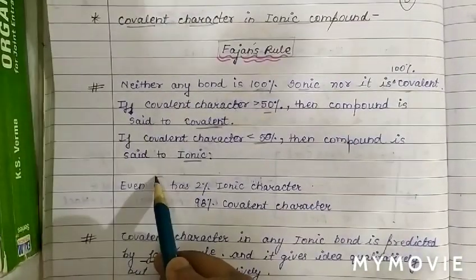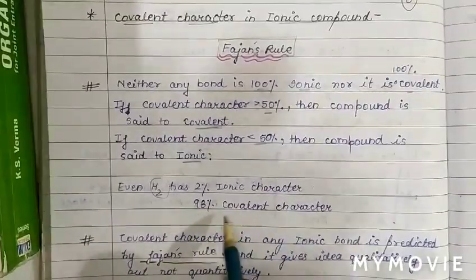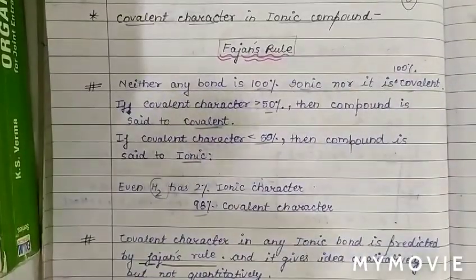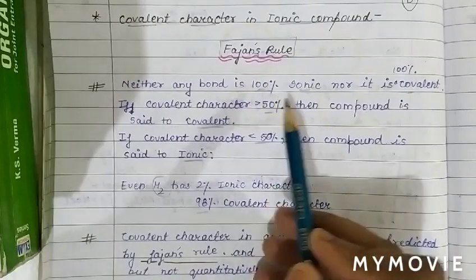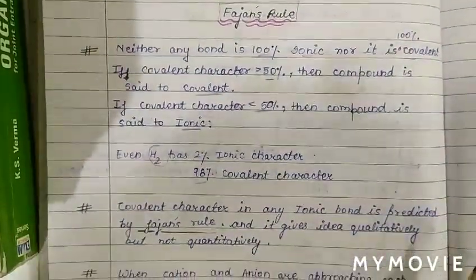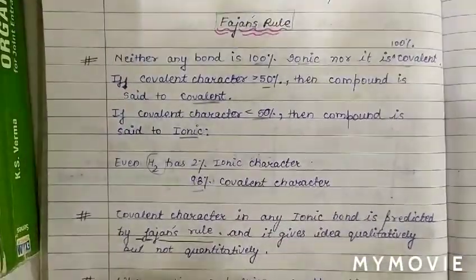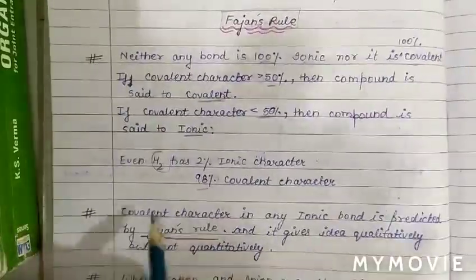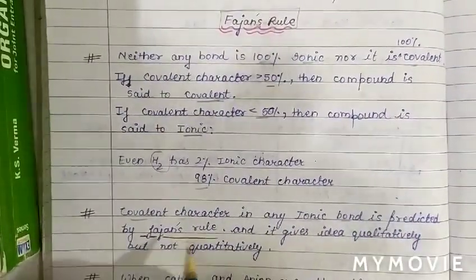Even hydrogen has 2% ionic character and 98% covalent character. It means no bond is 100% ionic or 100% covalent. See how Fajans explains the covalent character in an ionic compound. As we know, covalent character in any ionic compound is predicted by Fajans' rule.